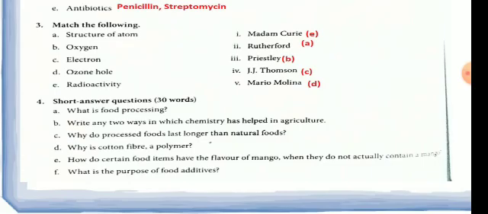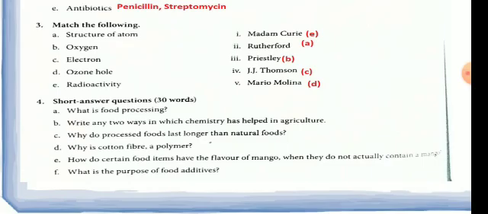D part is also very easy. I have explained you in my video why cotton fiber is a polymer. So the answer is because it is made up of long chains of repeated units called monomers. That's why it is called polymer.